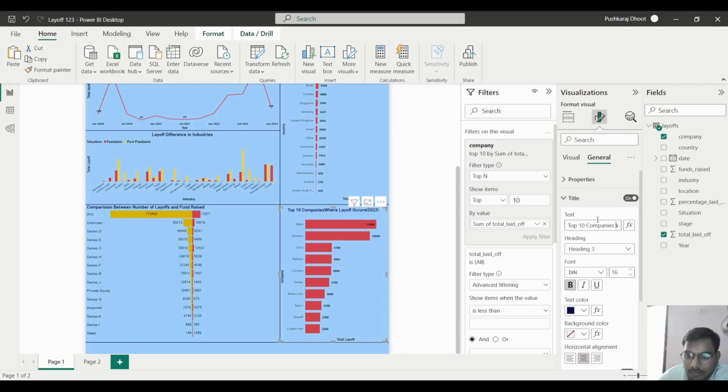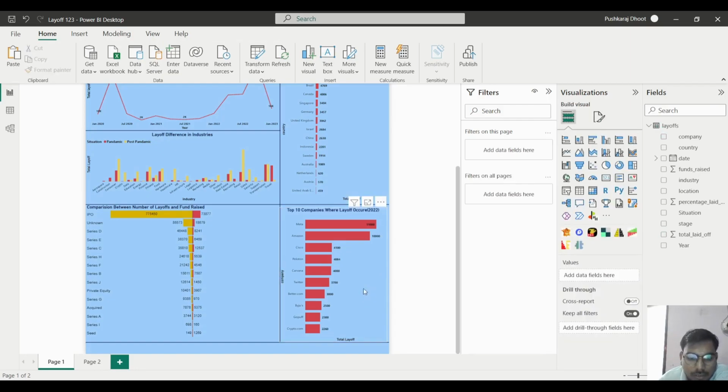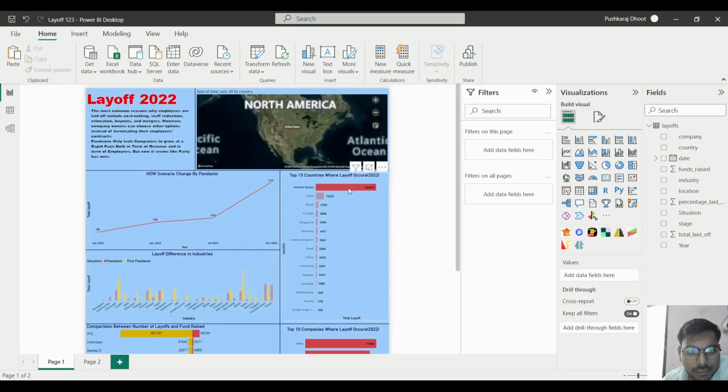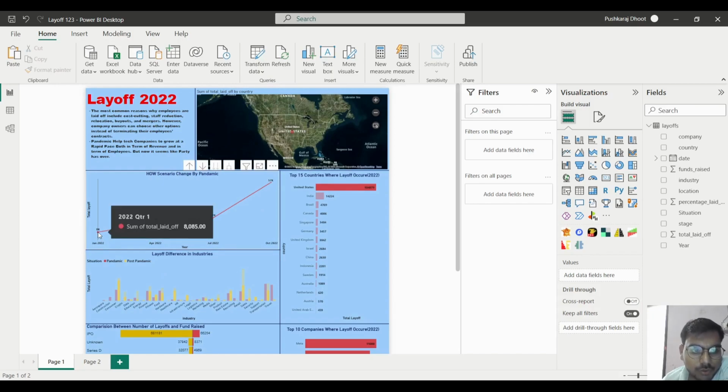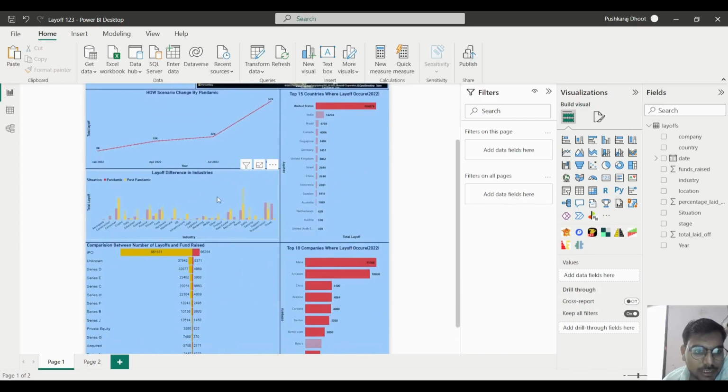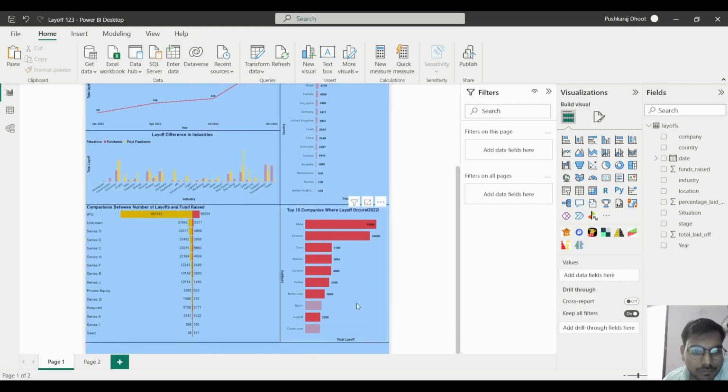Top 10 companies where the layoff occurs. Okay, all these things we have set here now. After that, what we can do now: if we click on the United States, it will give the result for the United States, like January 2022, how much layoff there is. After that, in April 2022, how much layoff there is, and in which types of industry the layoff occurs more. All these things we will get here.